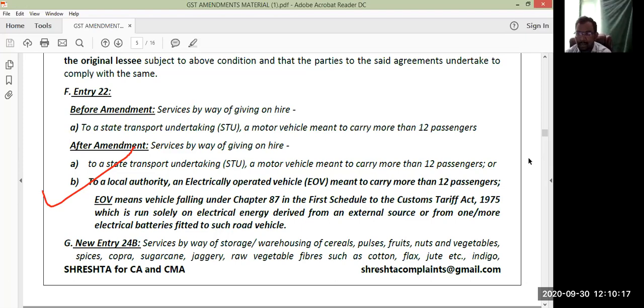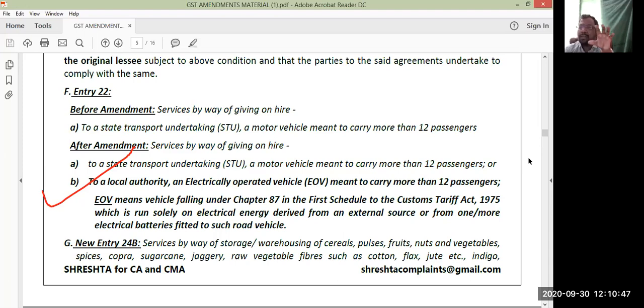Even if you have taken any loan for the purchase of these electronic motor vehicles, whatever interest is paid by you, that interest amount is also eligible for deduction under section 80 EEB of the Income Tax Act 1961. There were two new sections introduced, 80 EEA and 80 EEB. 80 EEA is applicable in the case of interest on housing loans. 80 EEB is with respect to interest on loans taken for the purchase of electronic motor vehicles.